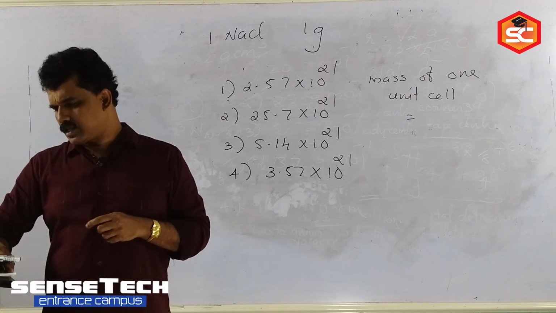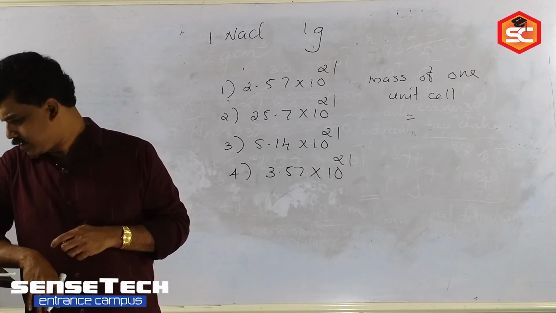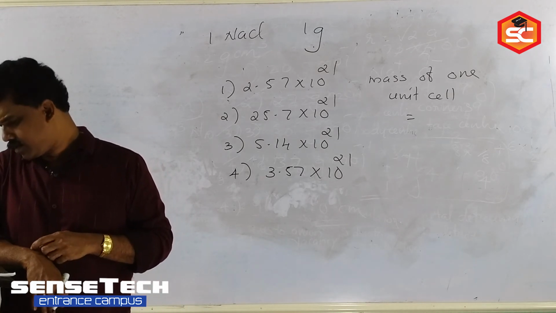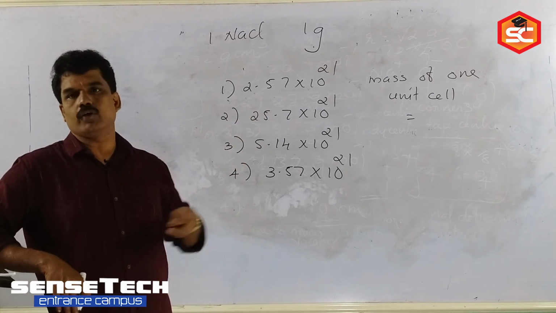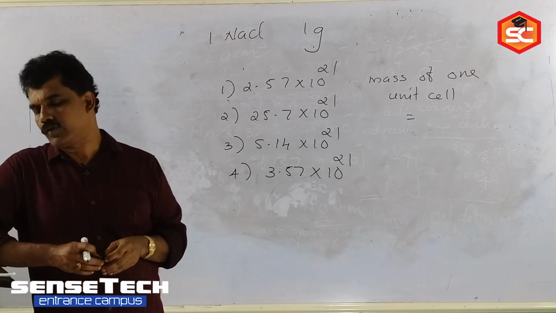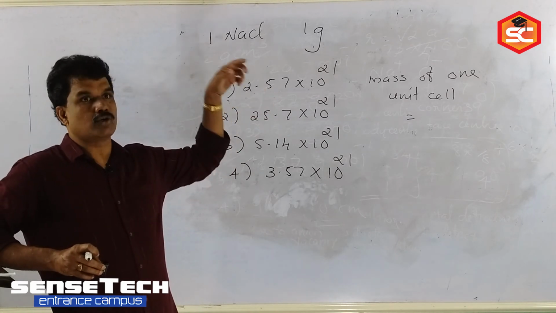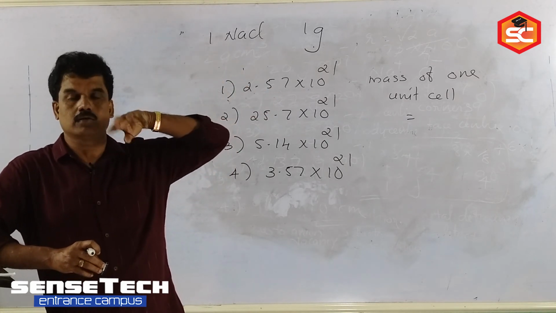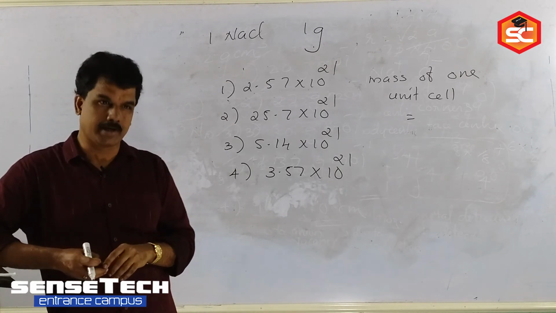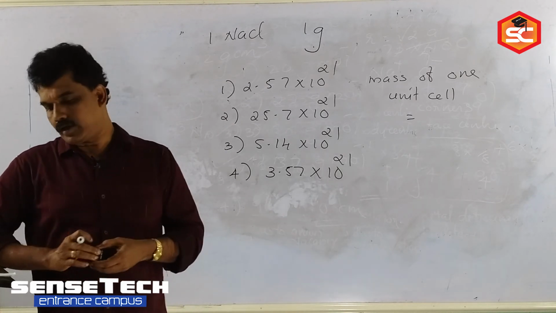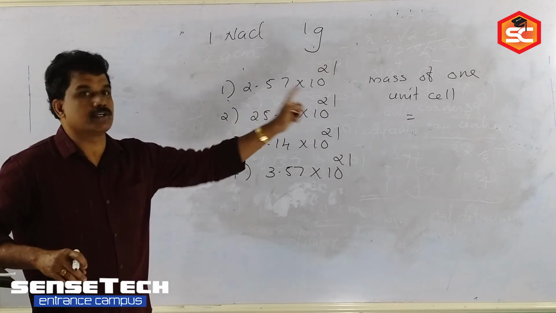Adding the atomic masses together, you get the molecular mass of NaCl. Sodium is 23 and chlorine is added, so you get 58.5 as the molecular mass of sodium chloride. From that you get the mass of 1 unit cell.